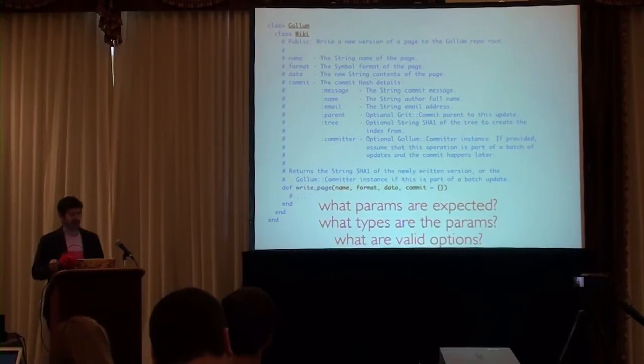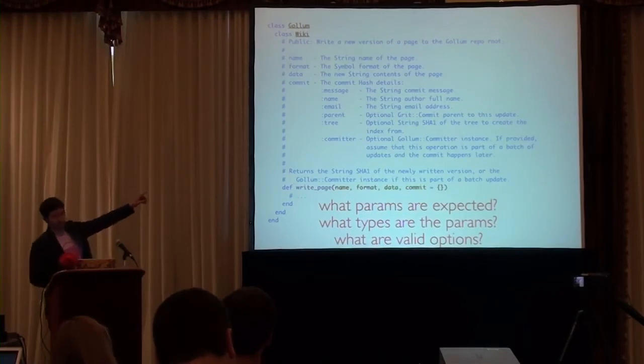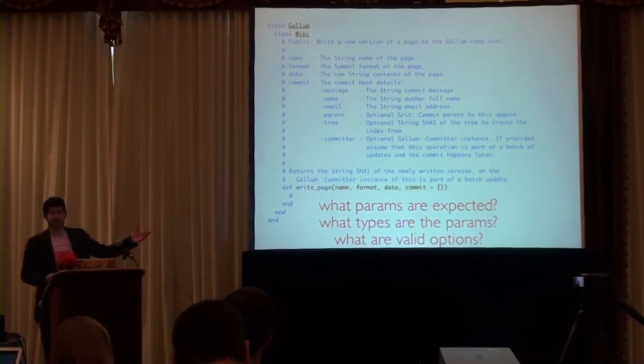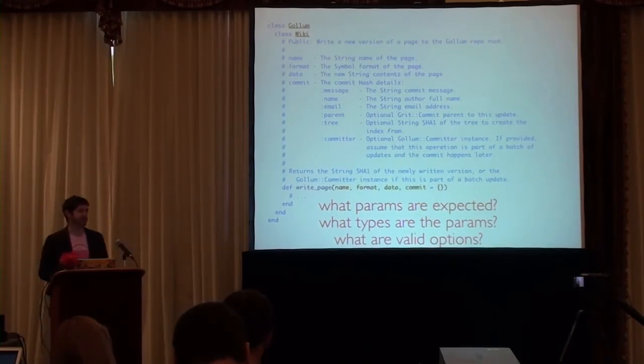So now I can answer some other questions, such as what parameters are expected? Well, I've got a nice list here: name, format, data, commit. Commit is a bunch of options. It's an option hash. I can go in there and I can see very easily what all of those things are. And then what are the valid options? These questions are now answered by spending about 30 seconds reading that piece of comment.